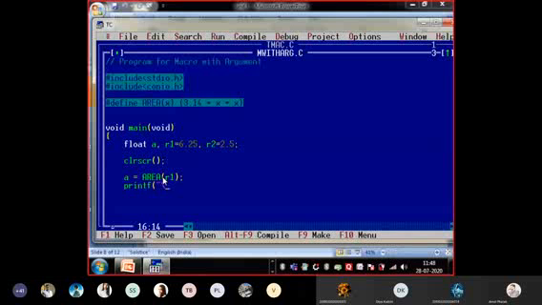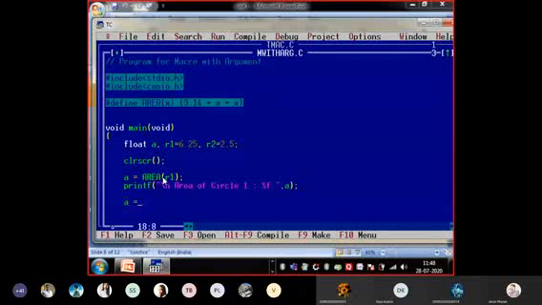I call it the area of circle 1. Area of circle 1 is percentage. Now this value A is float, not integer, so I must use F, correct? Comma, and A.